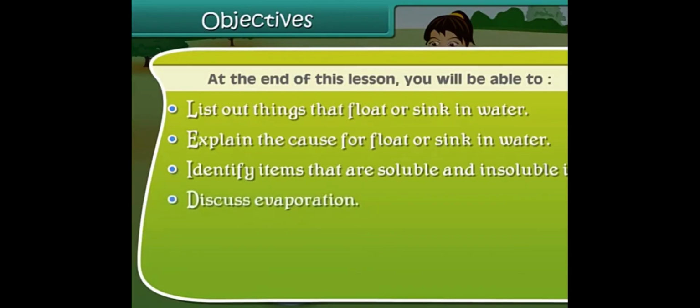Yes, what are the things we learned in this chapter? Experiments with water. Which objects float? Which objects sink? Why do objects float or sink? And what are the items that are soluble in water and insoluble in water? That means things that dissolve in water, and things that do not dissolve in water. And we have discussed evaporation. That means water is converted into water vapor. And about the density of normal water and salt water when we drop a lemon into that. And about Dandi March we have studied. These are the main objectives of this chapter.